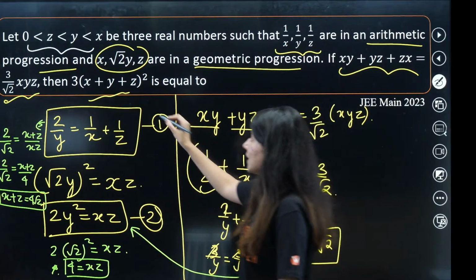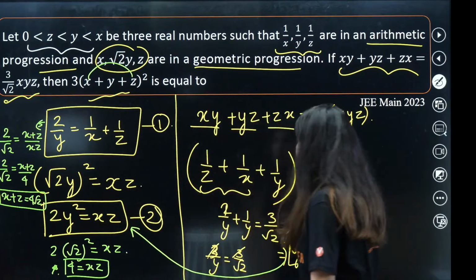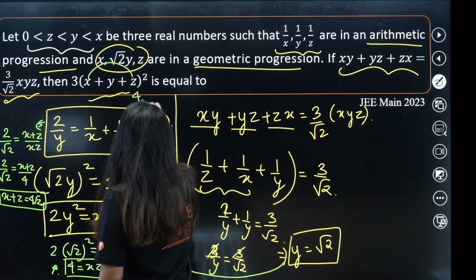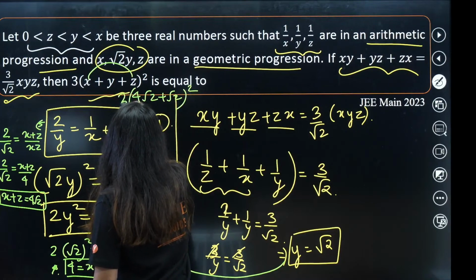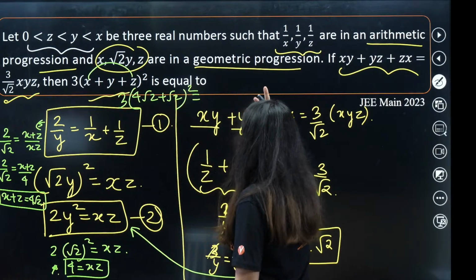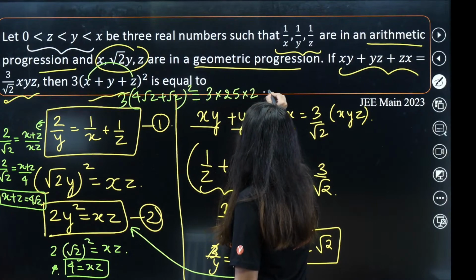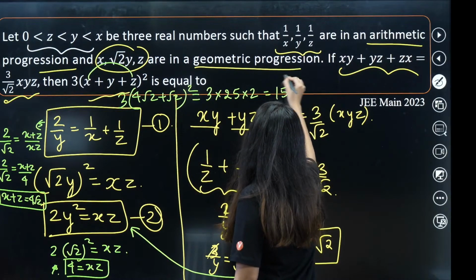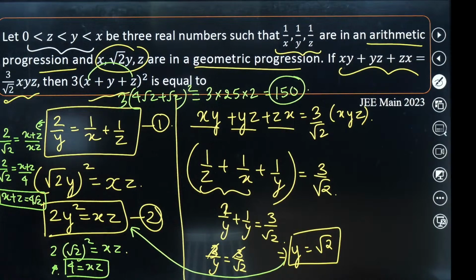So x plus z value is what? 4 root 2. Y value is root 2. So 4 root 2 plus root 2 whole square. 3 is also here. 5 root 2 square. So 3 into 25 into 2. So 150 is the correct answer.